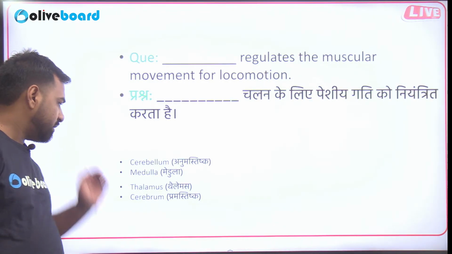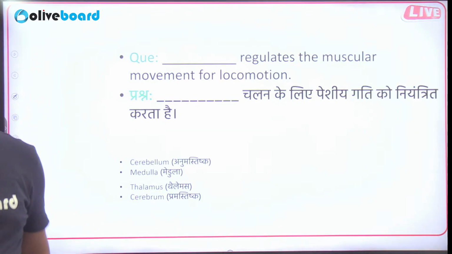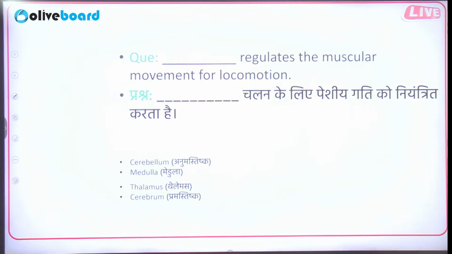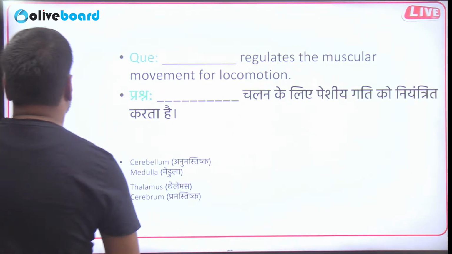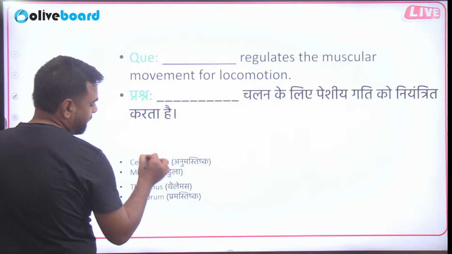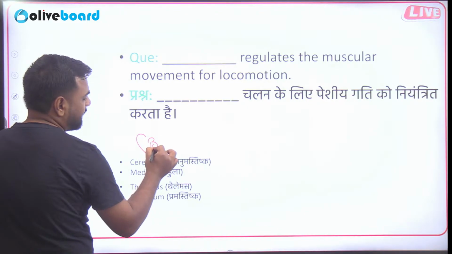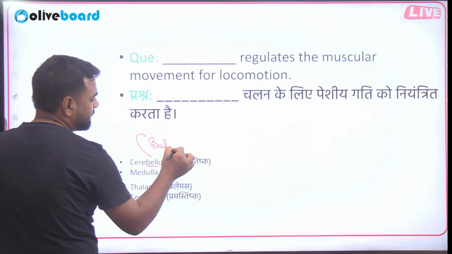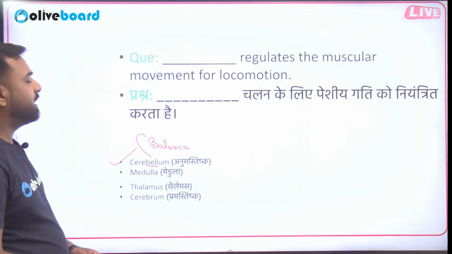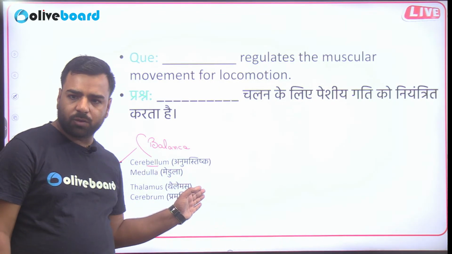Cerebellum, medulla, thalamus or cerebrum. What should be the answer, guys? Answer please. So this is the part of the brain that we are discussing. For this, just try to link it with this term, bell. Bell can be linked with bell ends. So cerebellum is the one that helps in the balancing of the body.